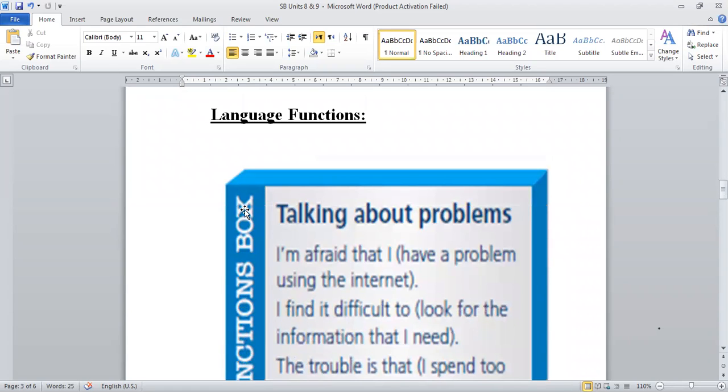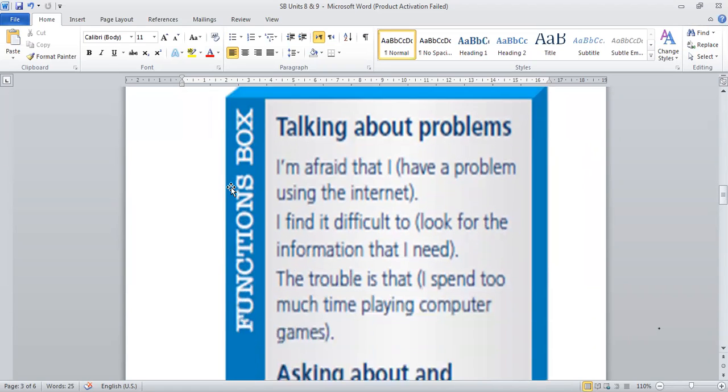The next section after that in this unit is the language functions. The language functions is so important here because we can use this part in the unit, especially in the question of the situation. Here we will talk about problems. If you have a problem, how can you express your feelings?